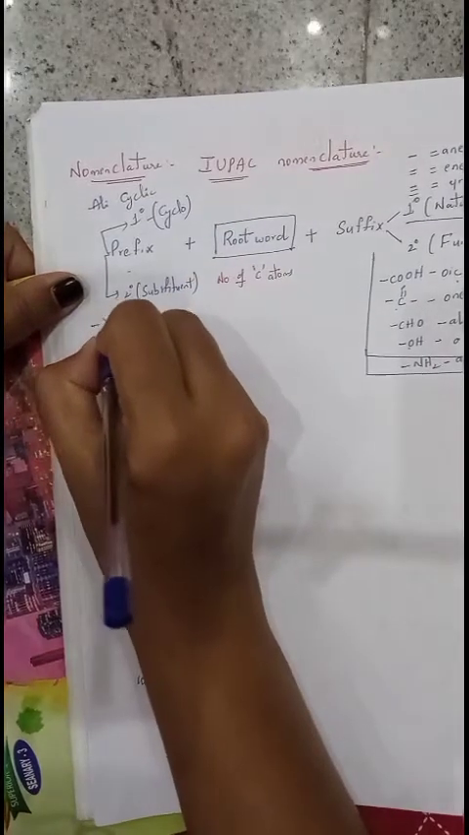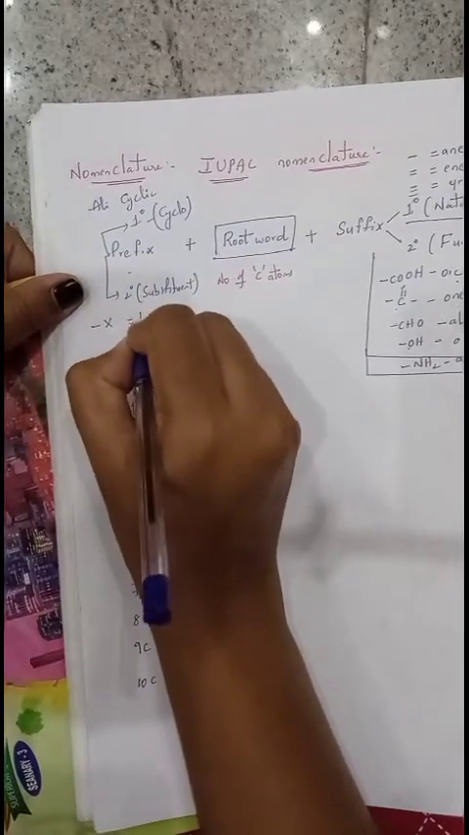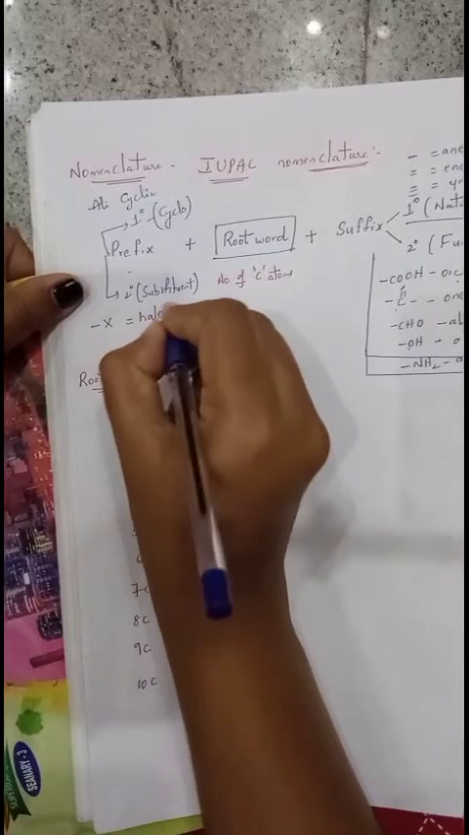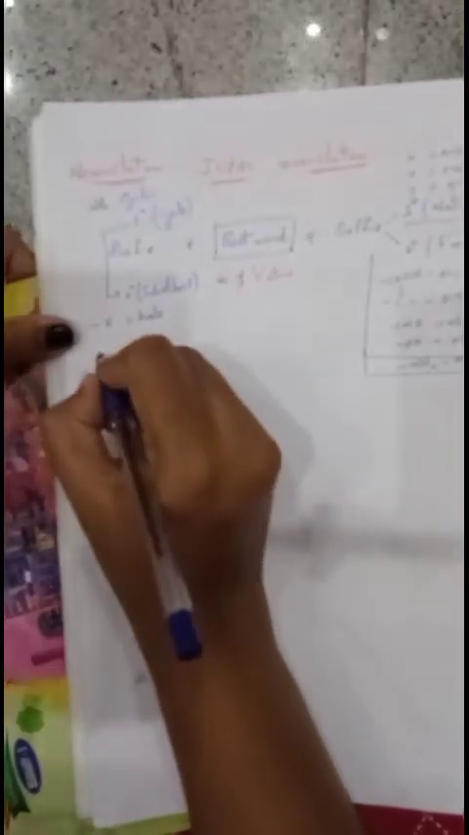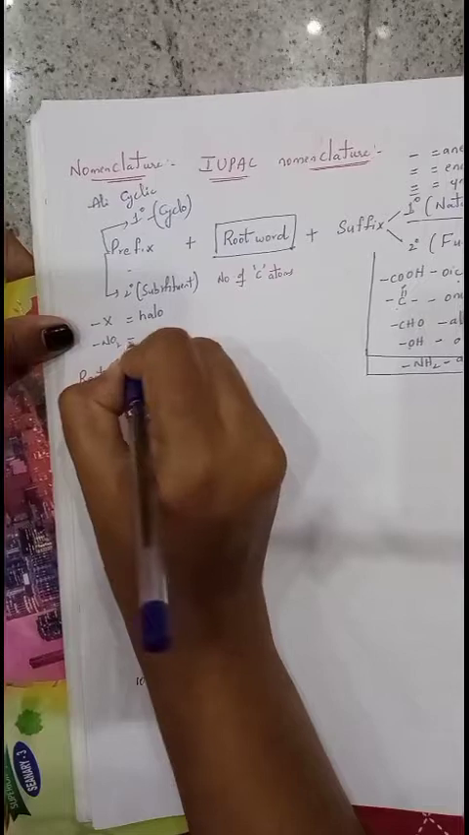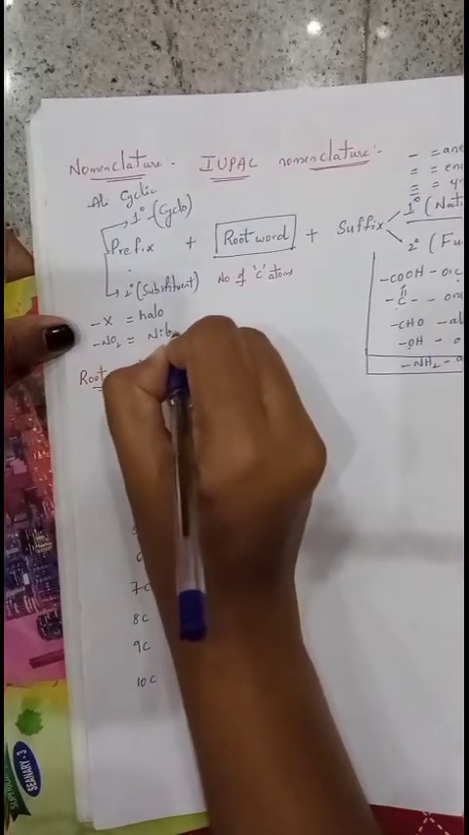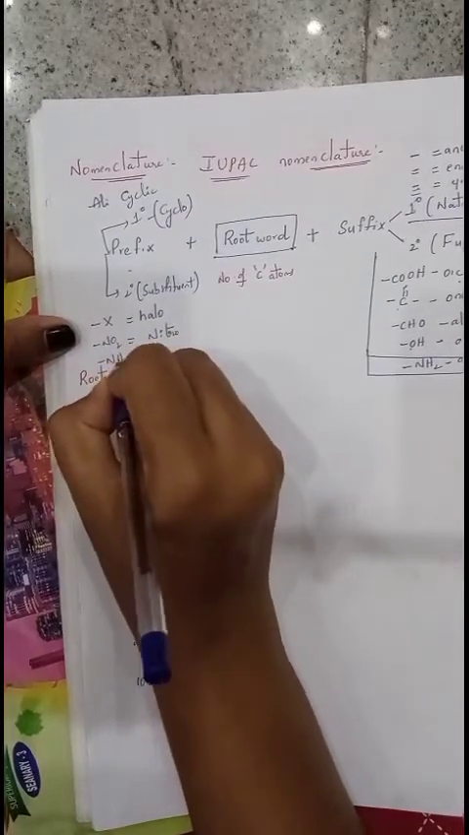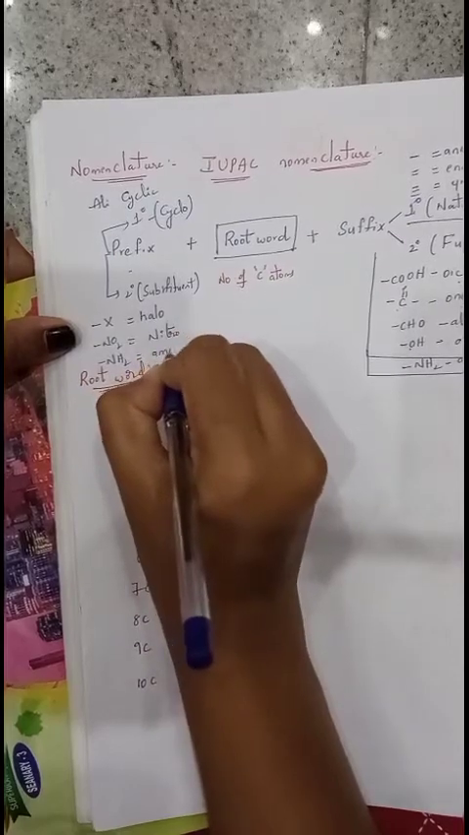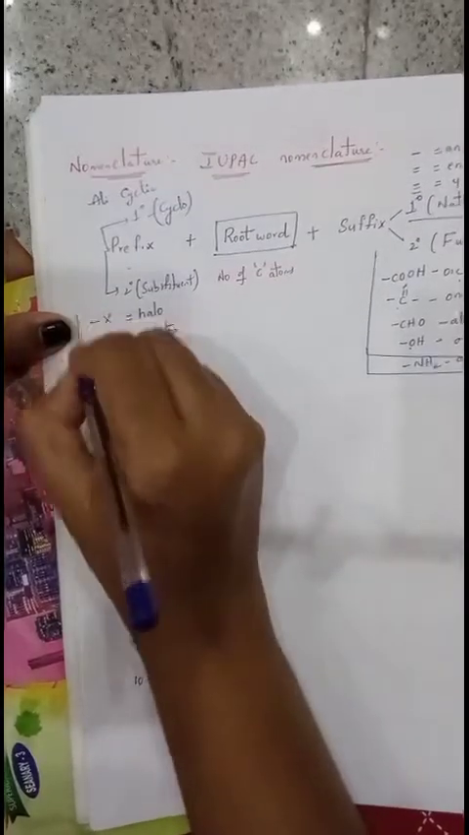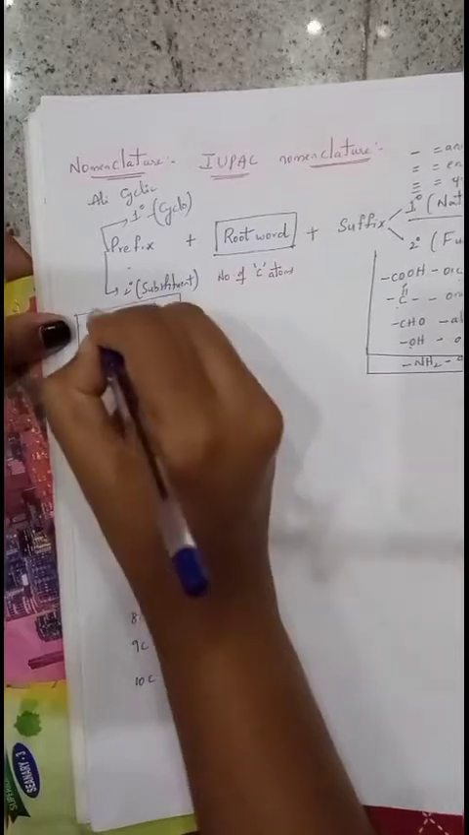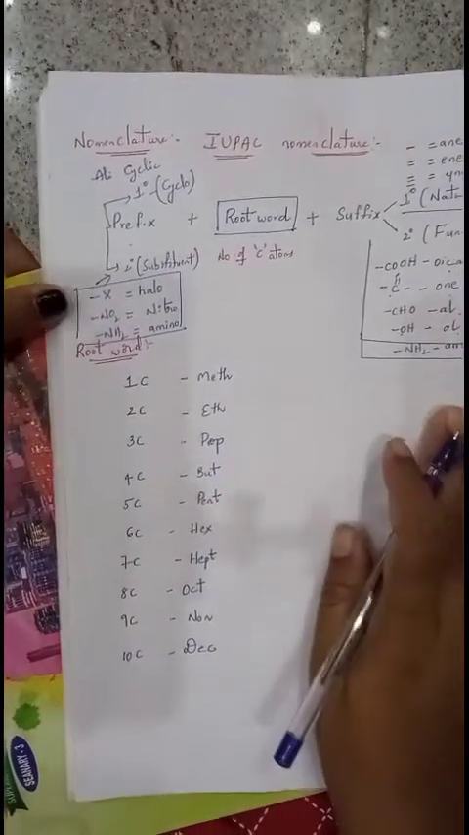For a substituent like halogen, if X is there, we will write the secondary prefix as halo. If an NO2 group is there, we will write the prefix as nitro. If an NH2 group is there, we will write the prefix as amino. Like this, we will use prefixes for the substituents, for secondary prefixes.